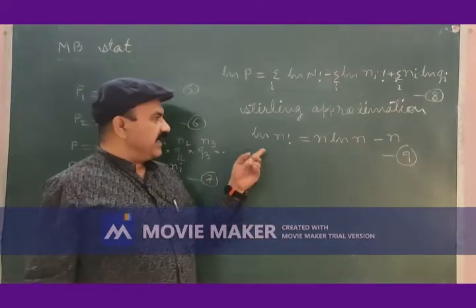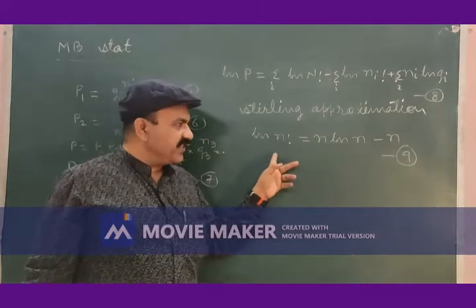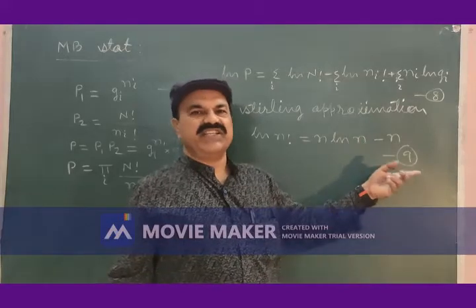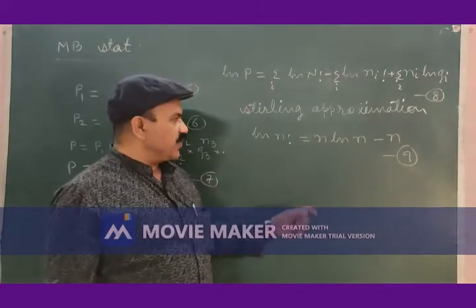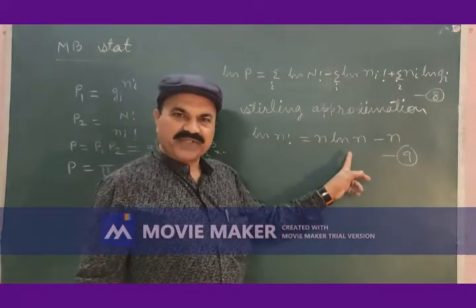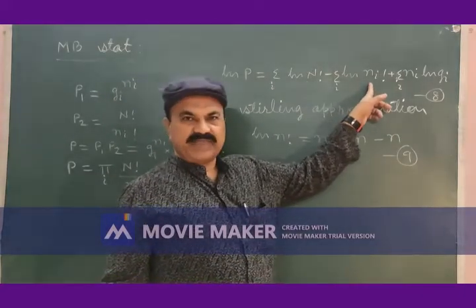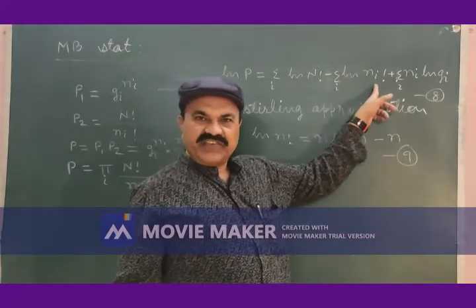In general, if we have logarithm of factorial of number n, this is taken as n logarithm of n minus n. It is known as Stirling approximation. So we shall apply this Stirling approximation to first term and to second term. This is because it is factorial, it is also factorial.